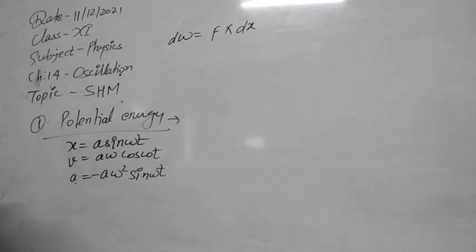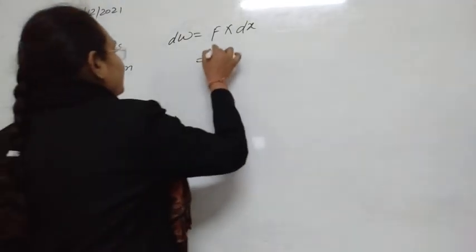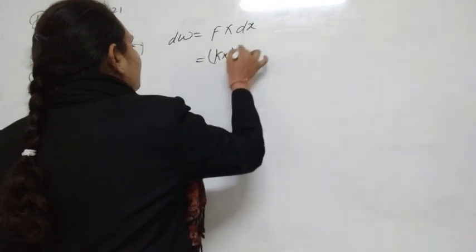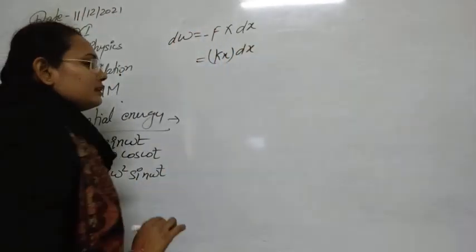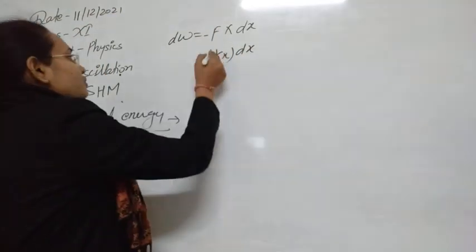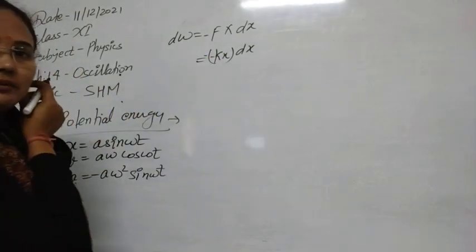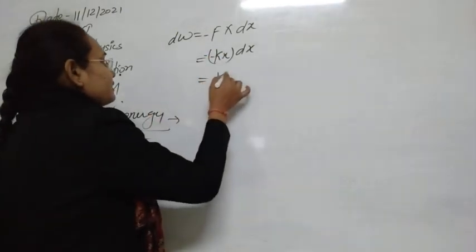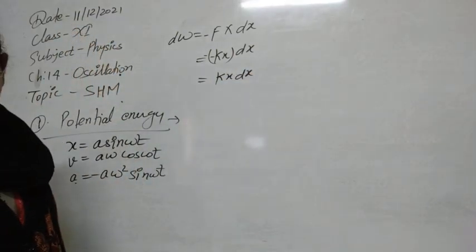This force F is equal to the restoring force, which is kx, times dx. As work is done against the force, it takes a minus sign, and the restoring force also has a minus sign, so minus minus becomes plus. That's why we can write kx dx as the net work done.